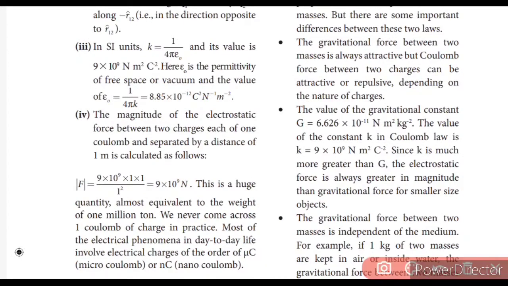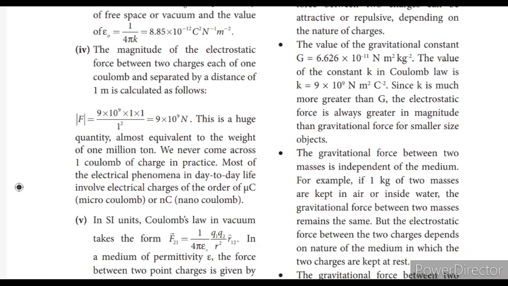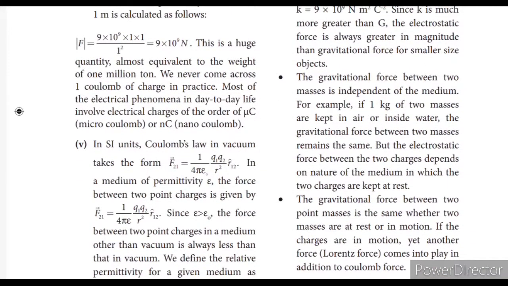The gravitational constant is 6.626 into 10 power minus 11 Newton meter square kg inverse square. The value of the constant in Coulomb's law, K equal to 9 into 10 power 9 Newton meter square Coulomb inverse square. Since K is much greater than G, the electrostatic force is always greater in magnitude. The gravitational force is smaller, almost 10 power 40 times smaller.